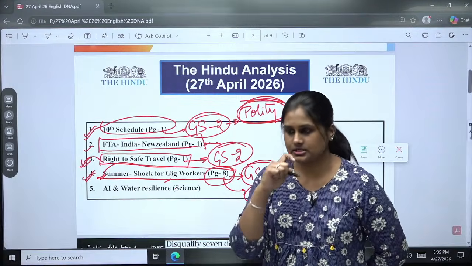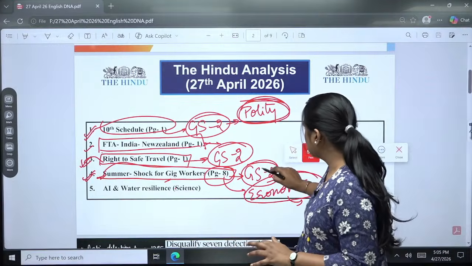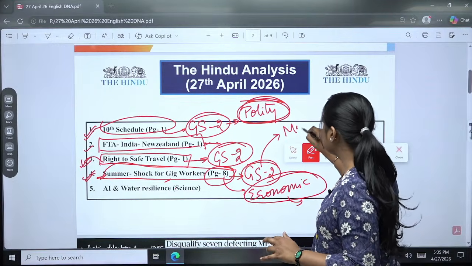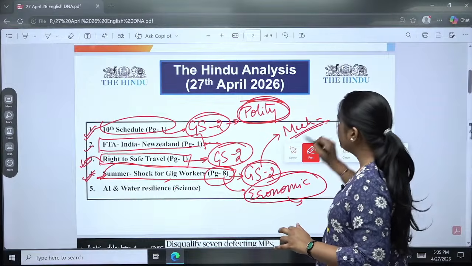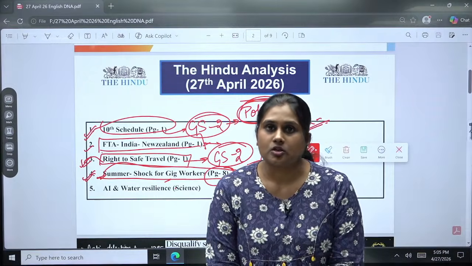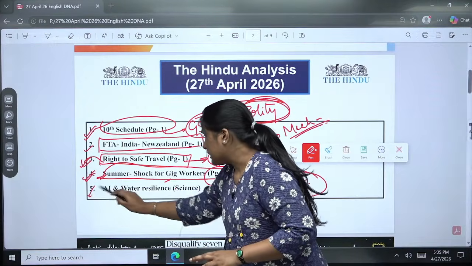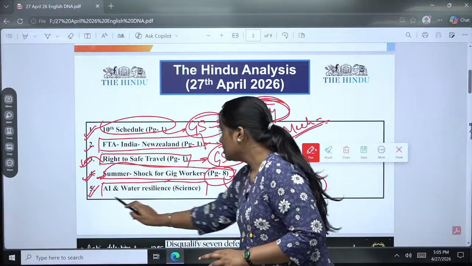But why is it in the GS2 paper? Because it is interdependent. In GS2, we are just going to see the mechanisms and what governance steps we can take to prevent this loss of income for these gig workers. Okay? And the last one is about AI in water resilience.